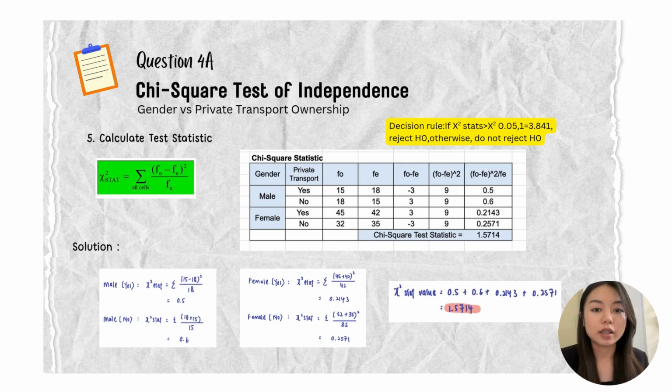Step 5 is to calculate the test statistic by using the formula provided here. And on the right side, I summarize everything in a table. Below is the solution: for males who own private transport it will be 0.5, and for those who don't have private transport it will be 0.6. For females with their own private transport it is 0.2143, and for those who don't have private transport it will be 0.2571. So the sum overall will be 1.5714.